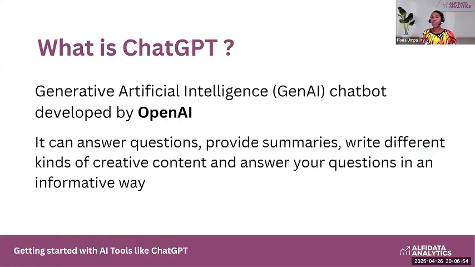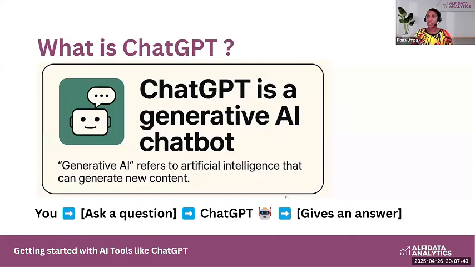Okay, so what is ChatGPT? ChatGPT is what we call a generative artificial intelligence chatbot, or GenAI for short. ChatGPT was developed by OpenAI. What it specializes in is that it can answer questions, provide summaries, write different kinds of creative content, and answer all your questions. So it's a generative AI chatbot.